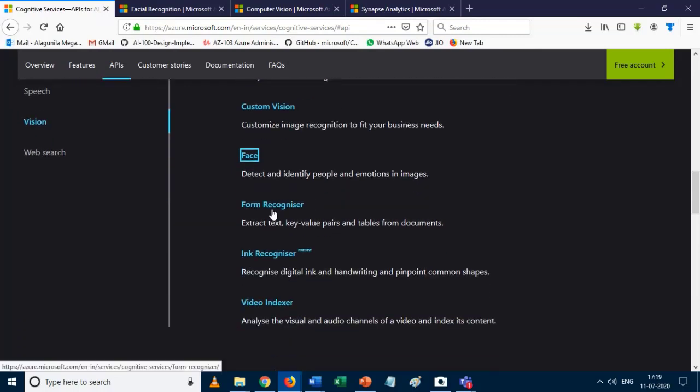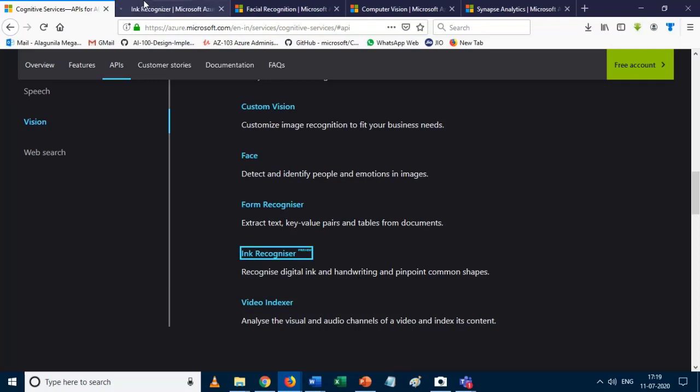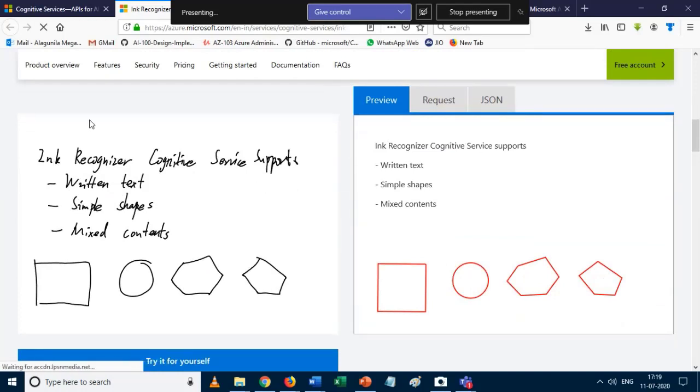Next we have the Form Recognizer, but first I will show you the Ink Recognizer. The Ink Recognizer is quite interesting. When we are working, we can always have some handwritten documents, right?